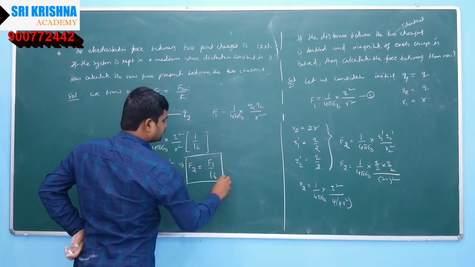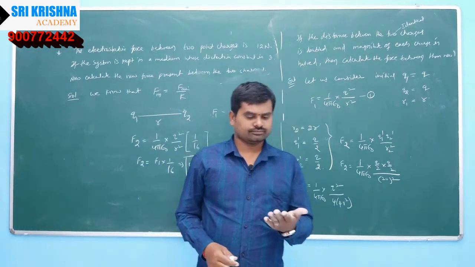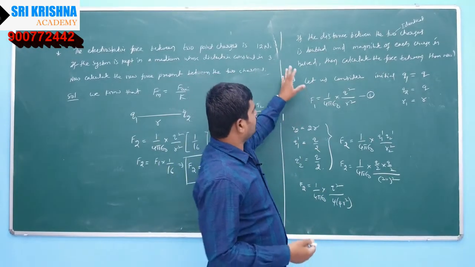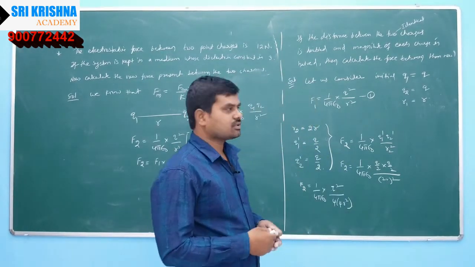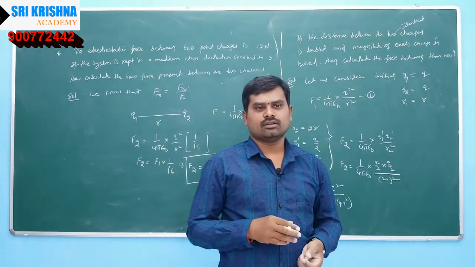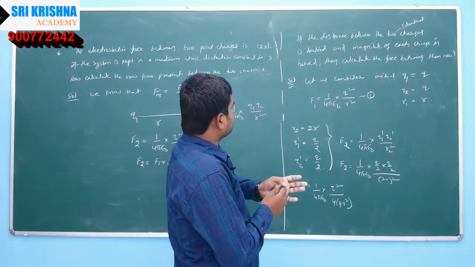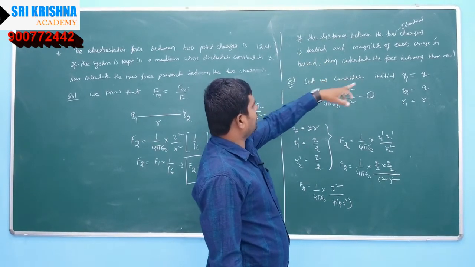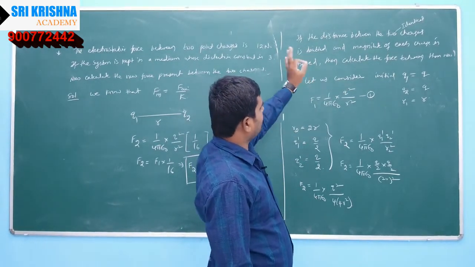So students, like this you have to understand the given question first of all. Especially in physics, if you understand the question first, then you can easily answer any tough question also. First of all you have to have patience in order to understand the question. Here the question is, if the distance between the two identical charges is doubled and the magnitude of each charge is halved, then calculate the force between them.